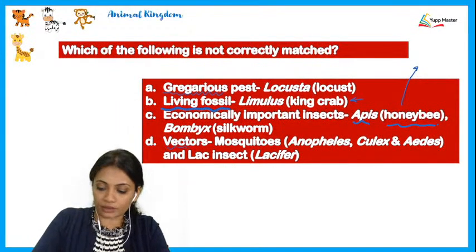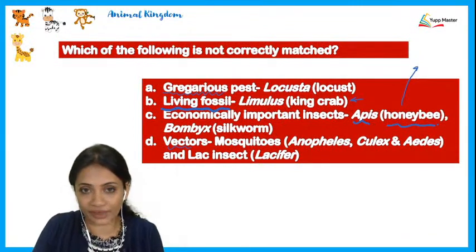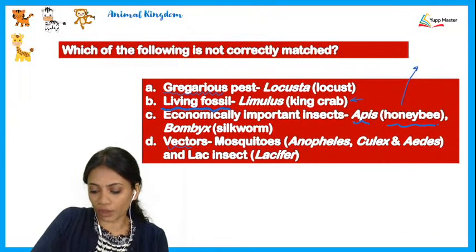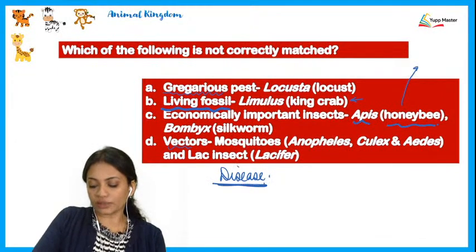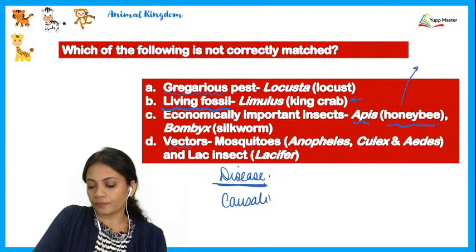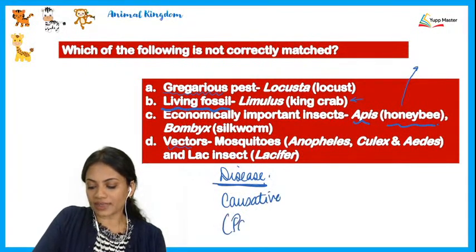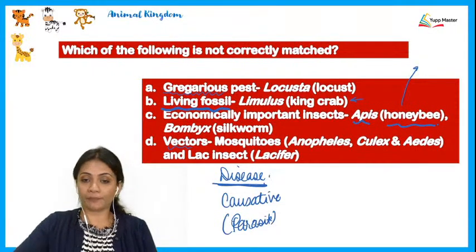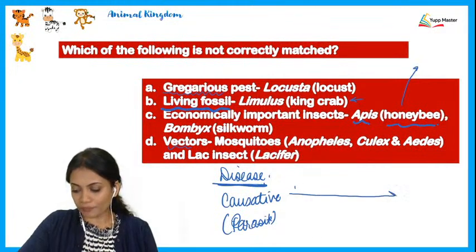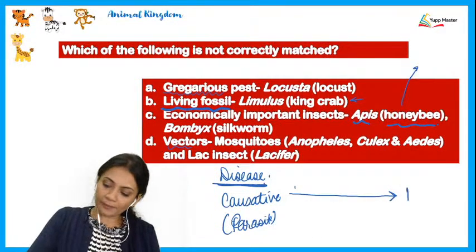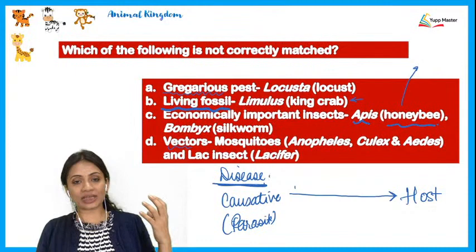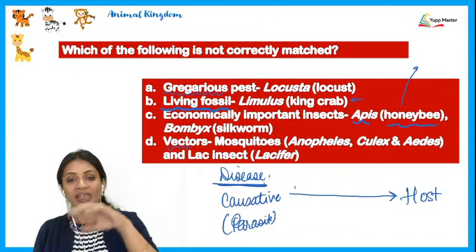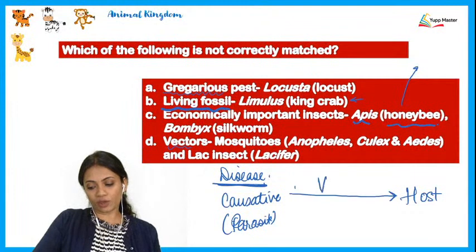The last one, vectors. Vectors, what exactly is a vector? So now the whole game of a disease starts with the causative factor. When we talk about the causative factor, you may call this as the parasite, or you may call this as the causative organism. Causative factor has to reach the person where it wants to infect, and that person who is going to be infected is going to be called as the host. But what exactly is going to take that causative factor and give it to the host? If it is a living organism, then it will be called as a vector.